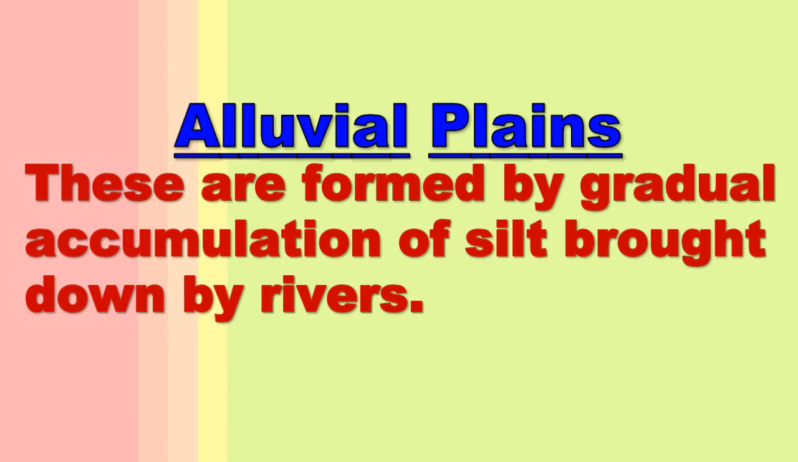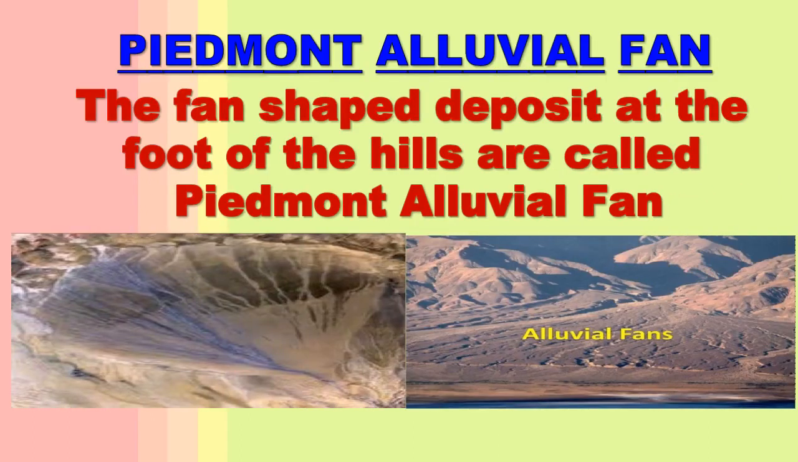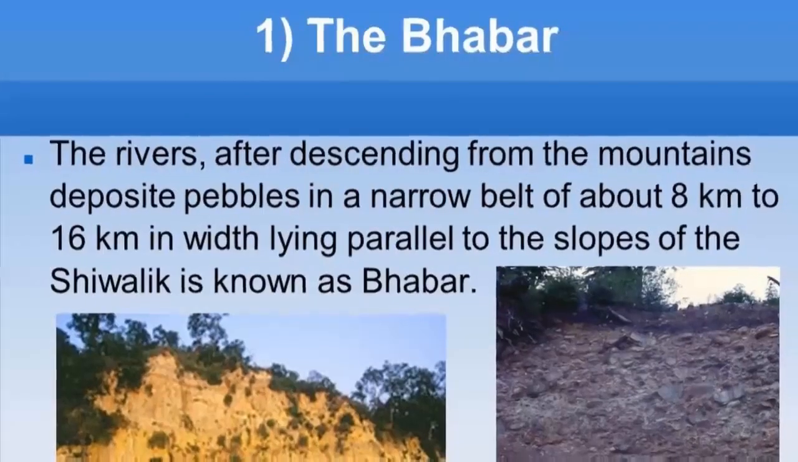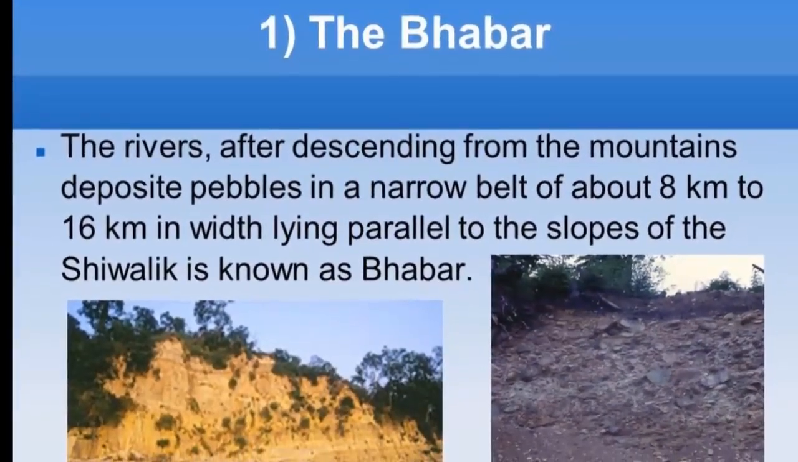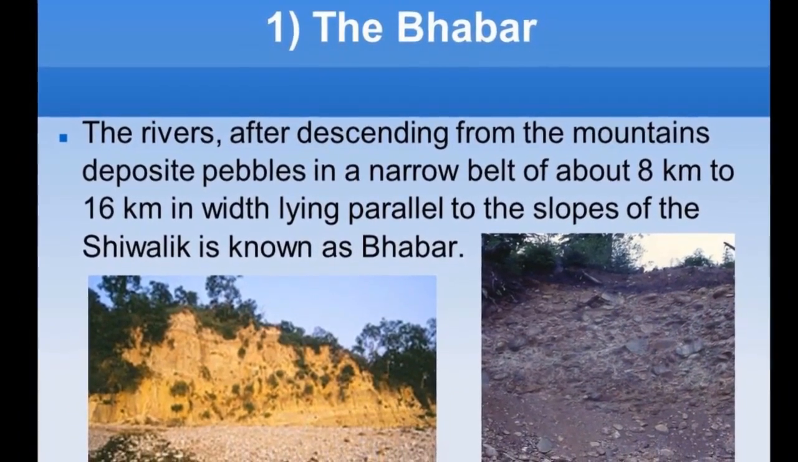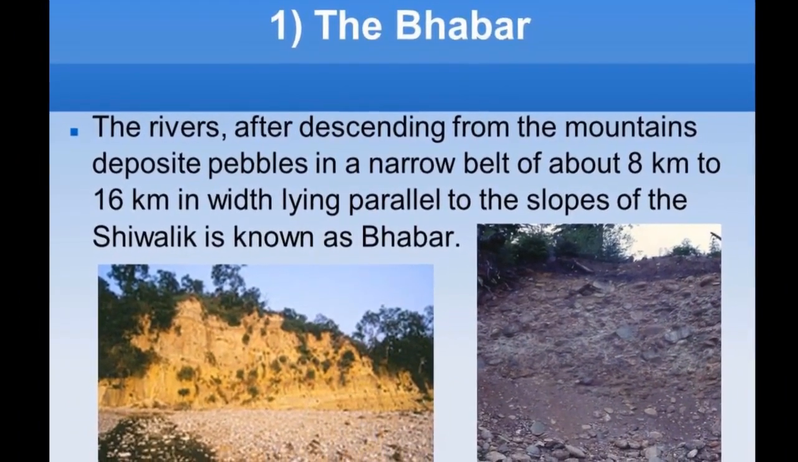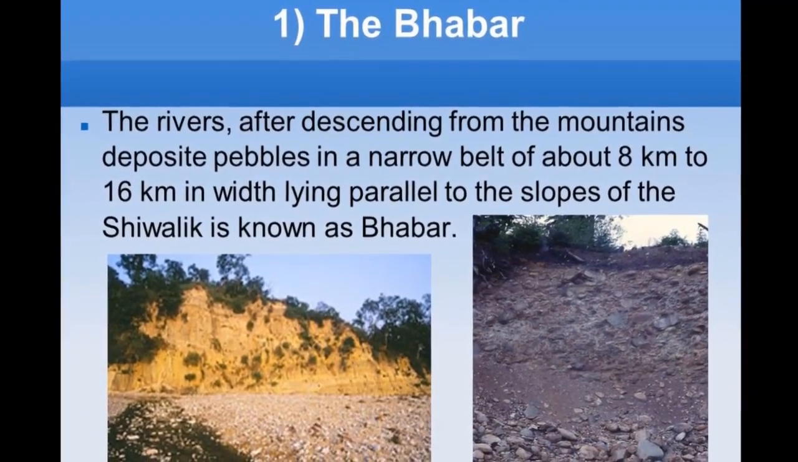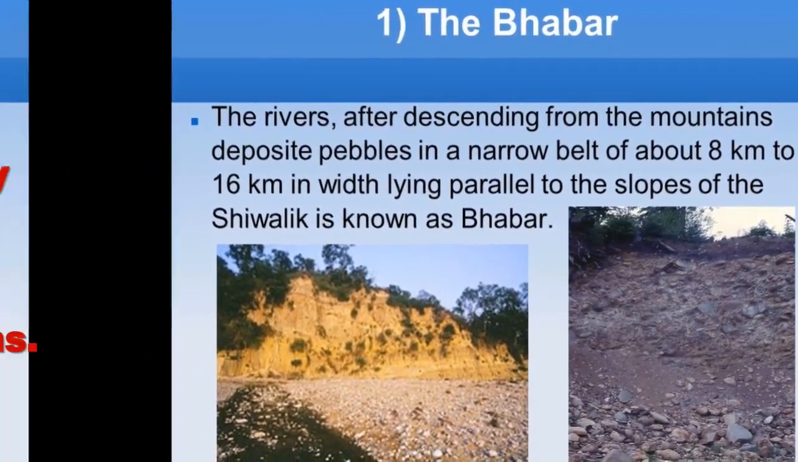It is formed by the gradual accumulation of silt that is brought down by the rivers. The fan-shaped deposit, when the deposit is at the foot of the hills, is called a piedmont alluvial fan. If the eroded material or load of a river is deposited in the form of a belt along the foot of the hills, it forms the piedmont alluvial plain. It is called Bhabar in India.